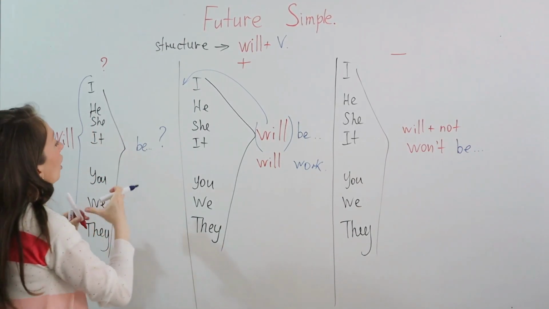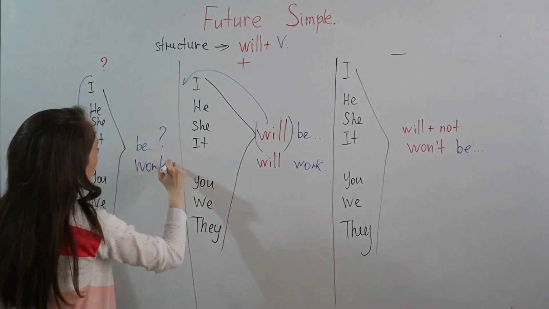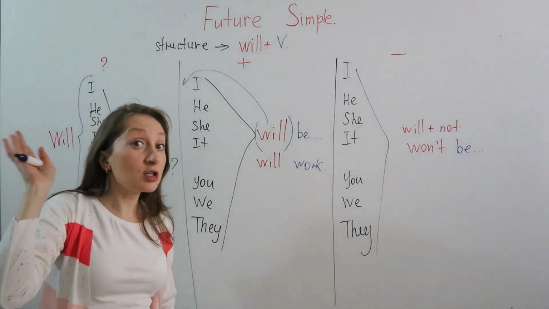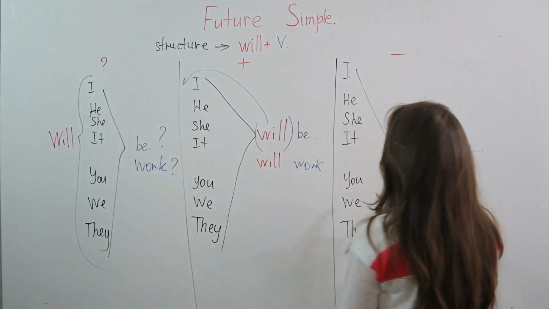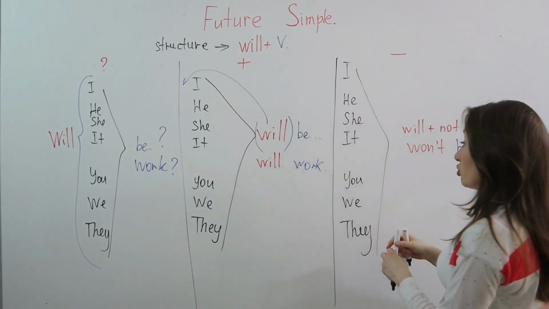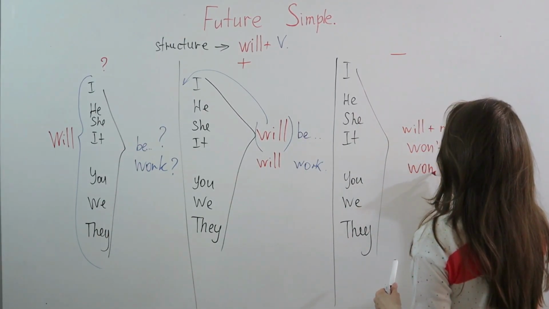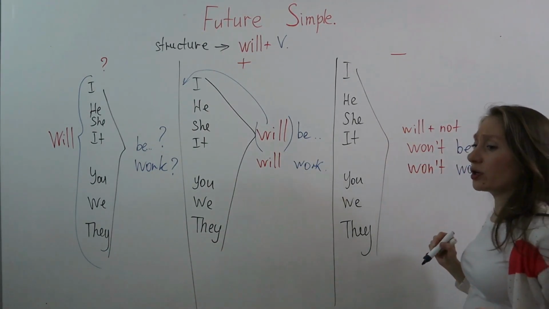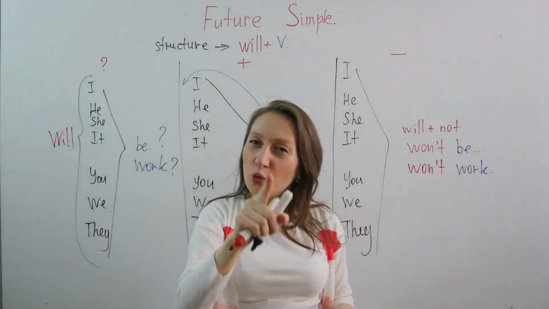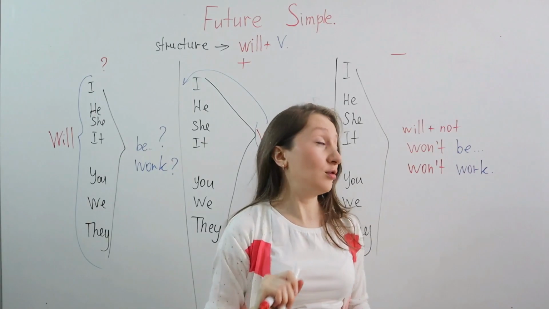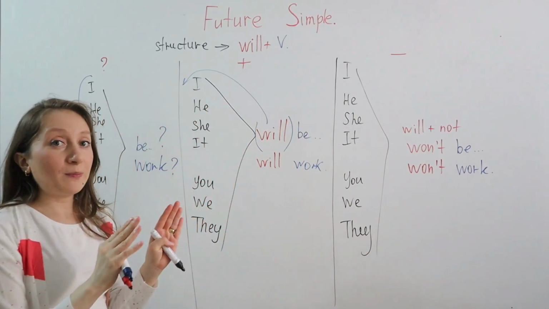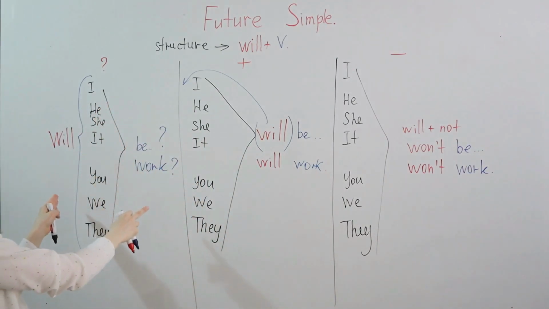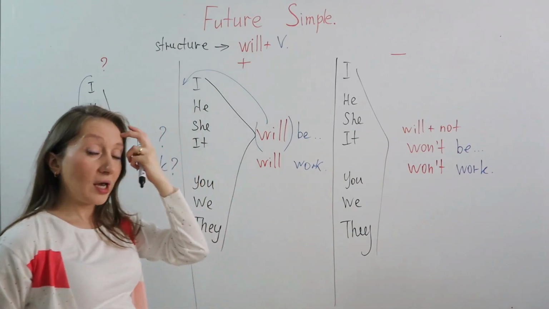Will is here. Will I work tomorrow? Will you work tomorrow or next week, right? No, I won't work tomorrow. So the same construction, won't, and our verb that we use. I won't work. You won't work. Will you work? I won't work, right? So these are the basic structures for future. Positive sentence, then the question and the negative one, right?